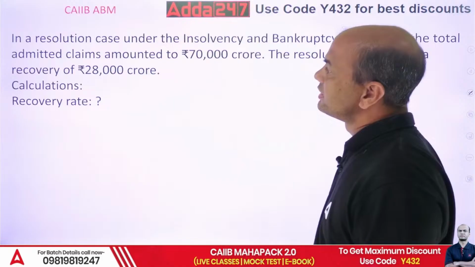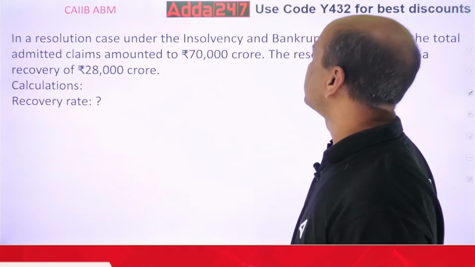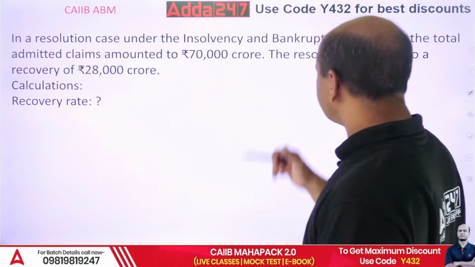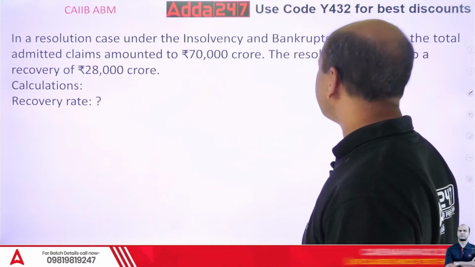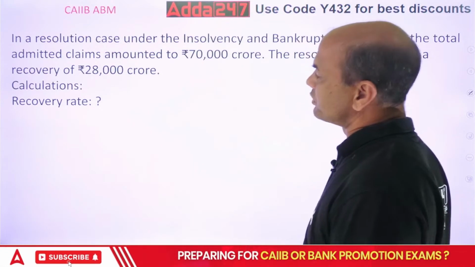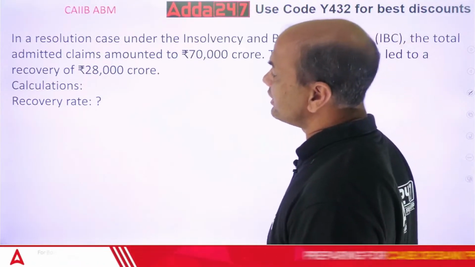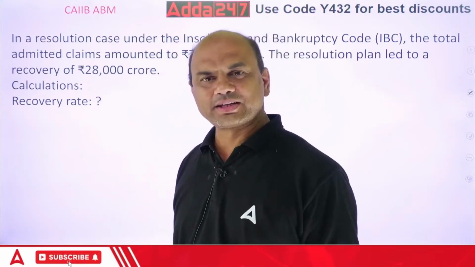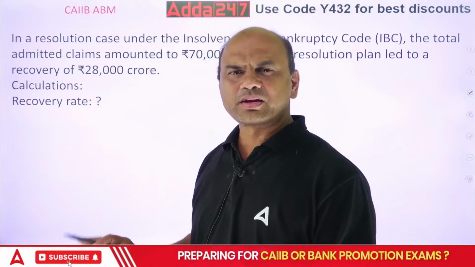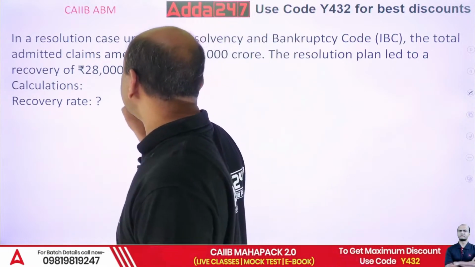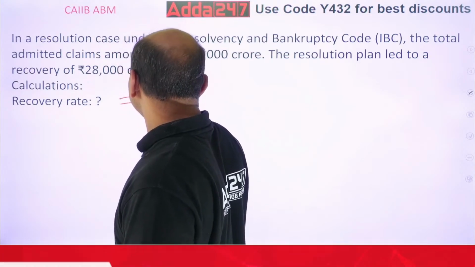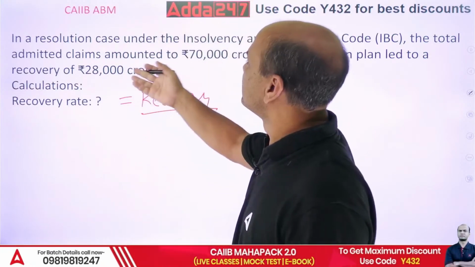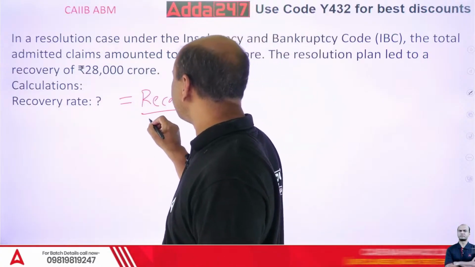In a resolution case under the Insolvency and Bankruptcy Code, the total admitted claims amount to 70,000 crores. The resolution plan led to a recovery of 28,000 crores. So calculate the recovery rate. Very simple numerical. What is my recovery upon the total admitted claims?